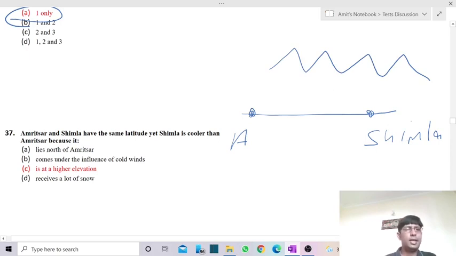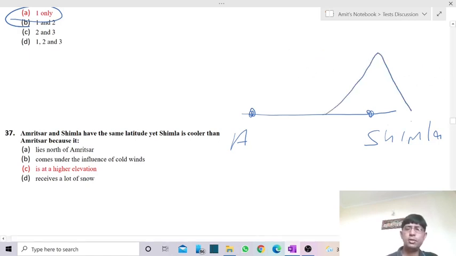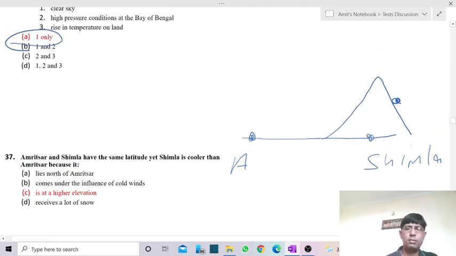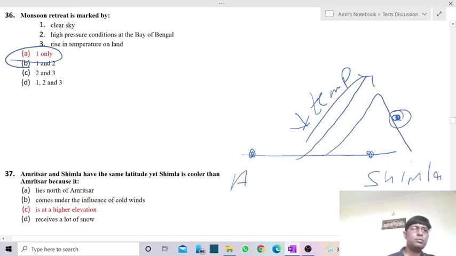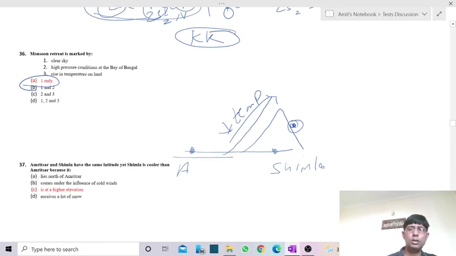It is at a higher elevation, and that is true. The third one is correct. It is at a higher elevation. Over here we have Shimla. We are very much aware that as we gain elevation or altitude, we have a decrease in temperature. So because of higher elevation, Shimla has a lower temperature compared to Amritsar.